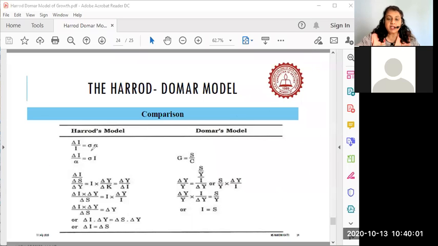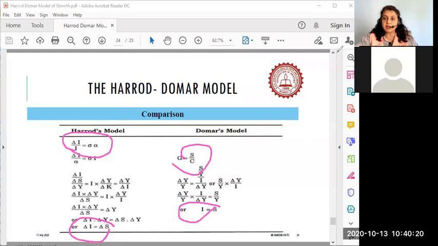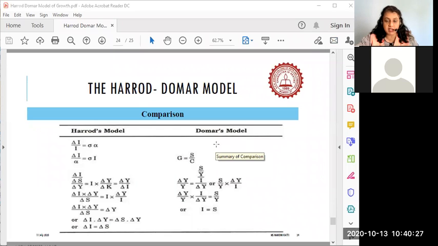Now, in this entire Harrod-Domar theory, don't get baffled by all these equations. What you can do is just write this, and write this in the end. And you can mention this first one and this last one in your answers. You won't get any mathematical problems on Harrod and Domar, class. What you will get is only the conceptual part of Harrod and Domar.